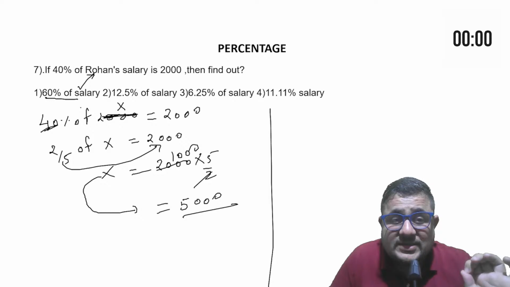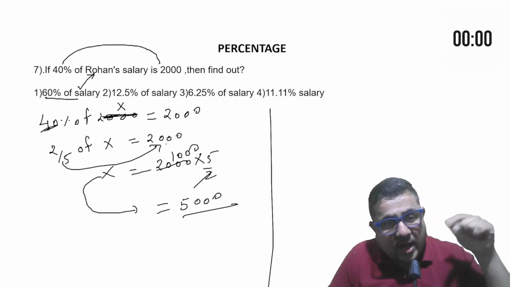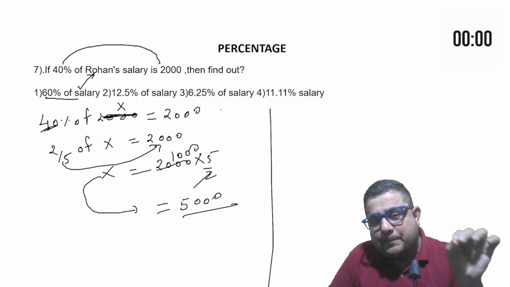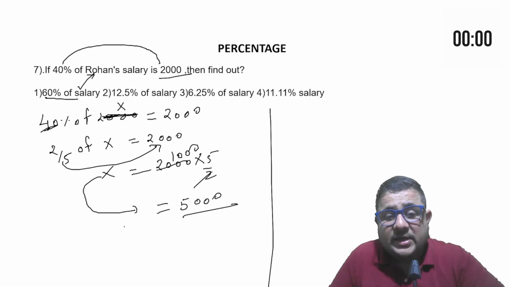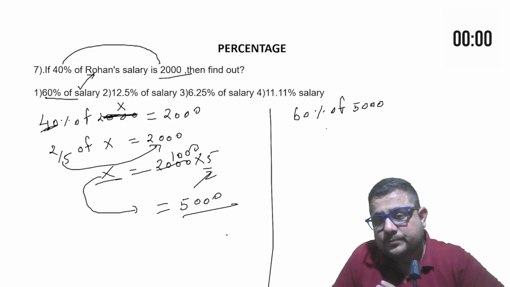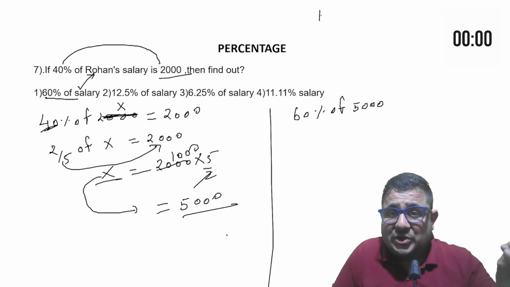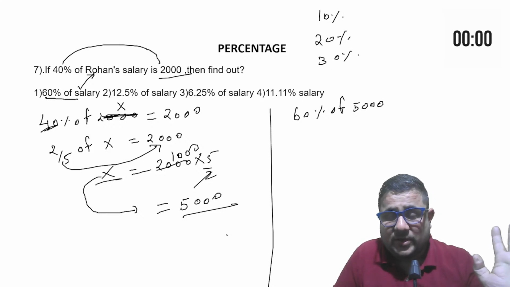So first I know the salary now. They have given me 40% of the salary. So now I have that salary. 40% of Rohan's salary is 2000. So I calculated the salary, which is X, 5000. Now 60% of 5000. See, I am telling you the calculation trick also, which is the most important thing.